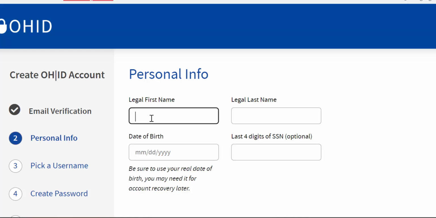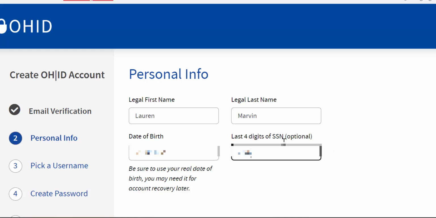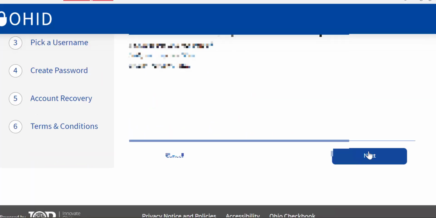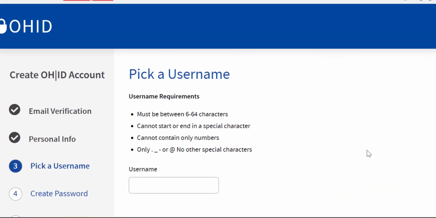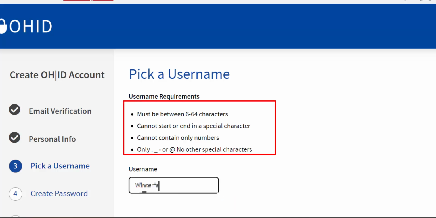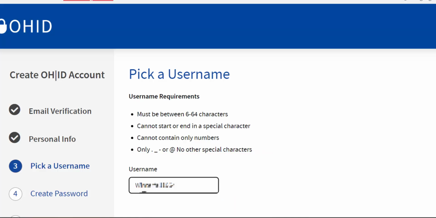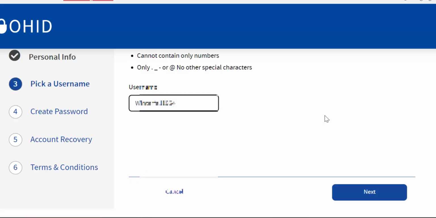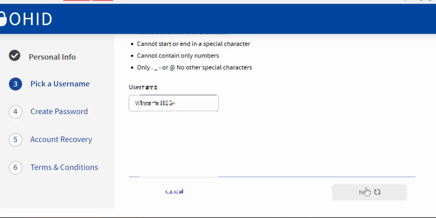And then you're going to type in your personal information. All right, once again, you got to scroll down a little bit and click next. And then this is where you probably want to have a piece of paper handy so that you can jot down your username and look at the requirements just to make it easier. All right, and then you want to jot that down, of course, so you remember. So this will be your username, and you're going to scroll down and click next.